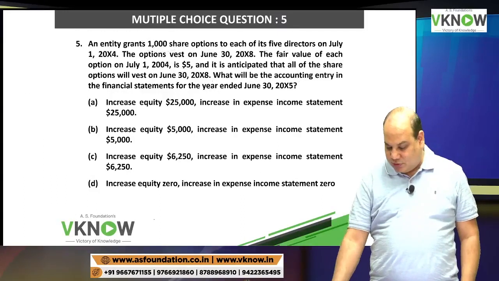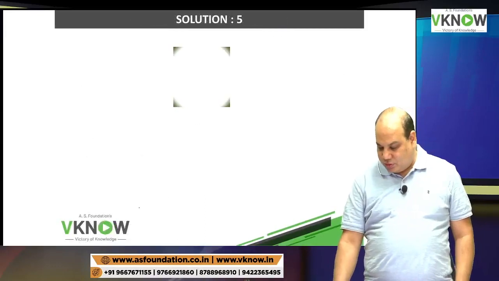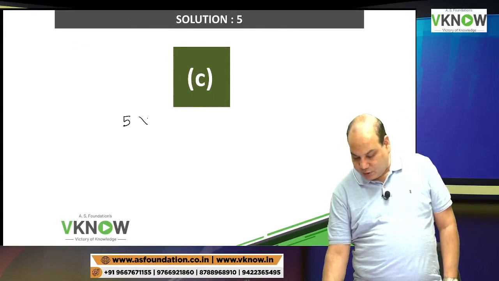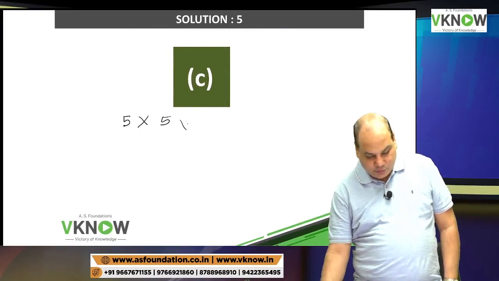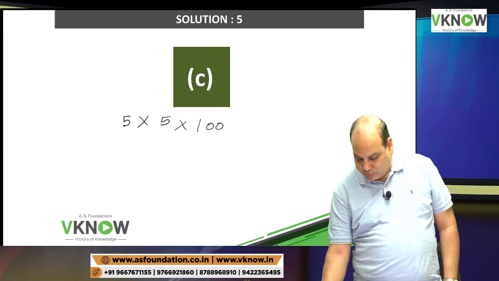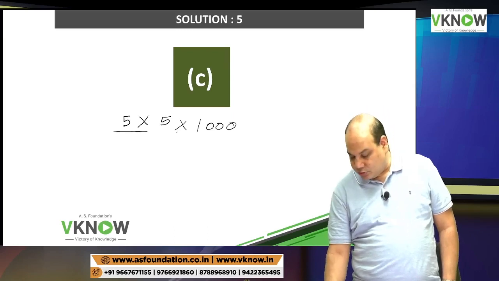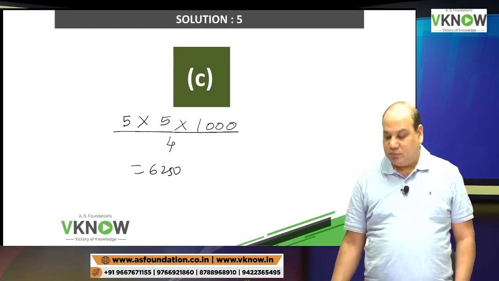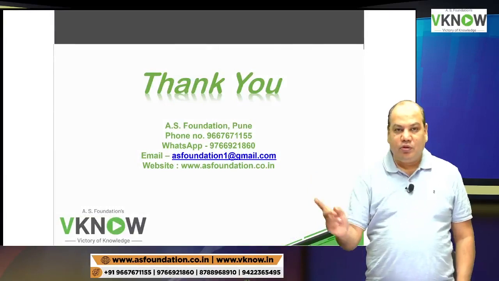The correct answer is C. Have you got the calculation? 5 directors, 1000 options, $5 fair value, divided by 4. And there is no change in any of the variables. This answer is over.